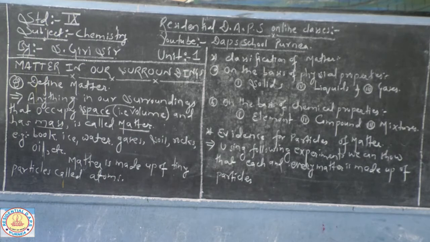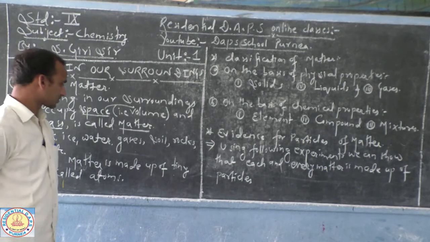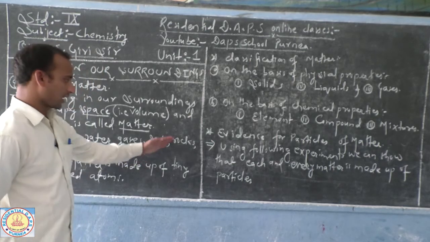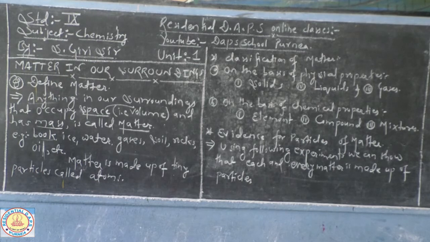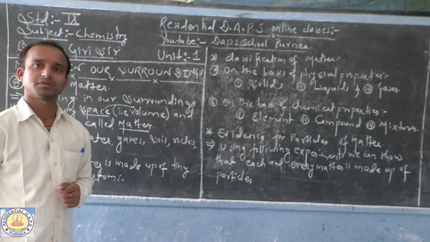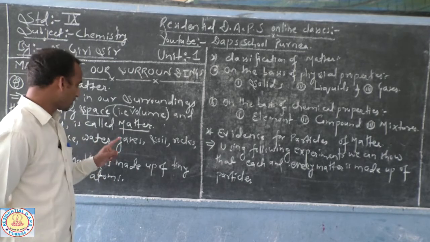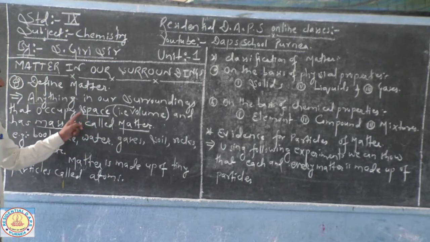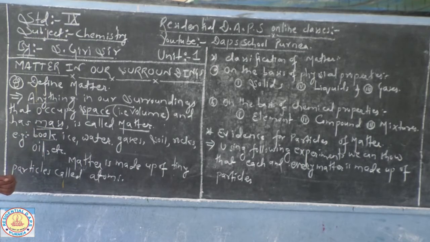You can write this. Now, you can collect many examples around you in our surroundings, just like books, pencils, notebooks, pens, water, gases, soil, rocks, oils, etc. In our surroundings we can see many things which are considered to be matter. You have to see whether it is able to occupy space, and when you measure it and find its mass, then only you consider it as matter.